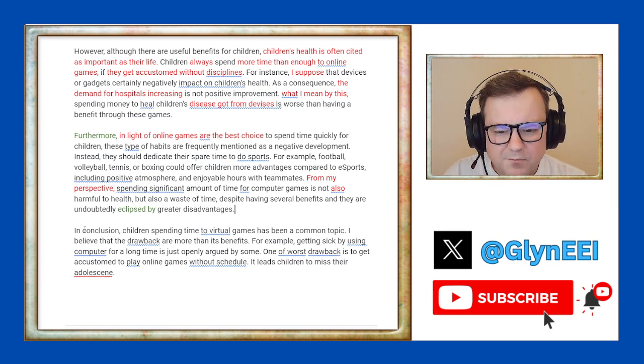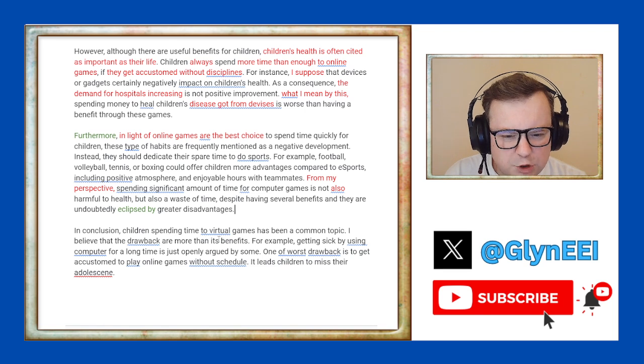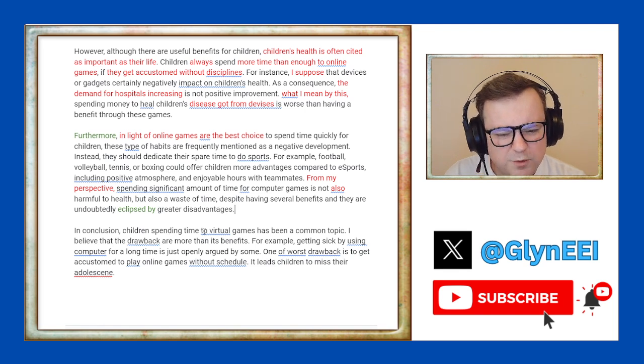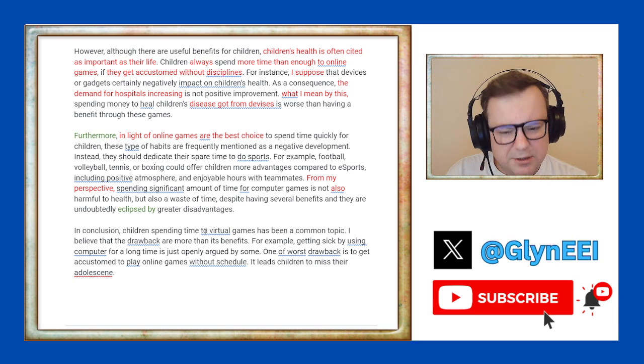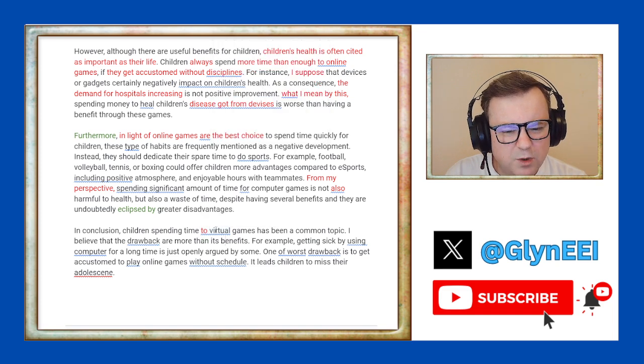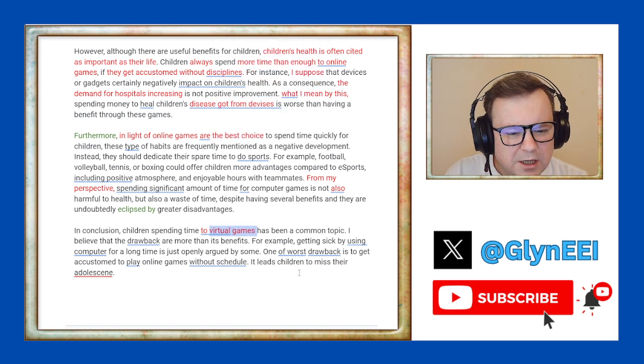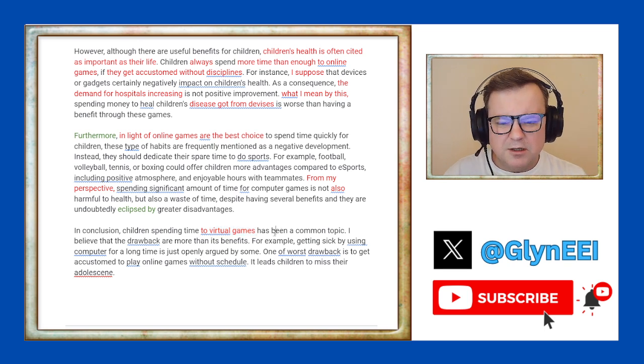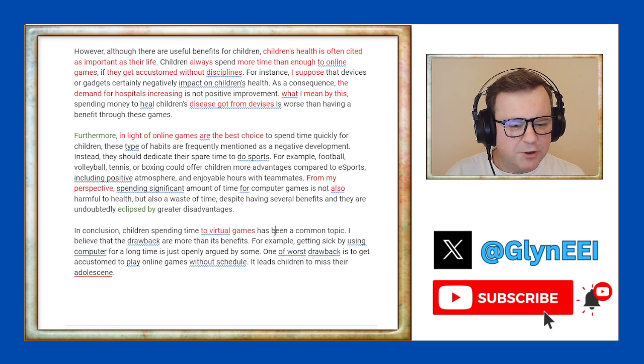But okay. "In conclusion, children spending time to virtual games." So we've had spend time to, we've had spend time for, but the correct preposition is spend time on. And again, virtual games. I don't know why virtual games. Maybe the candidate means video games. "Has been a common topic." That doesn't mean anything. It isn't a sentence that makes sense, or it's not a sentence that is relevant to this essay.